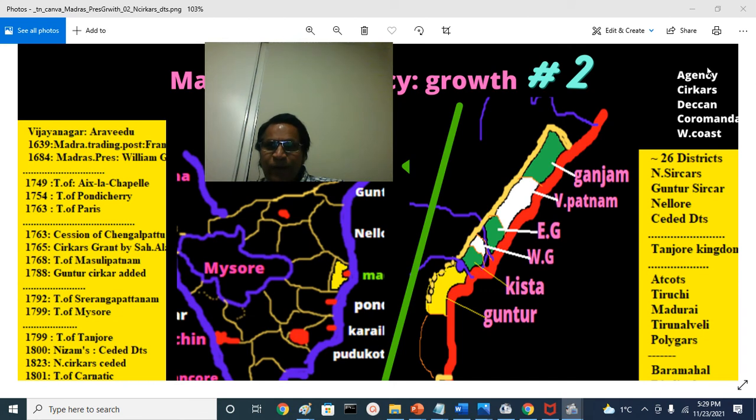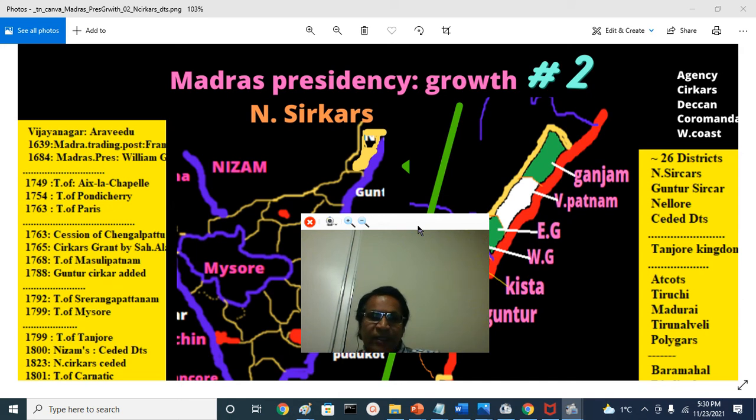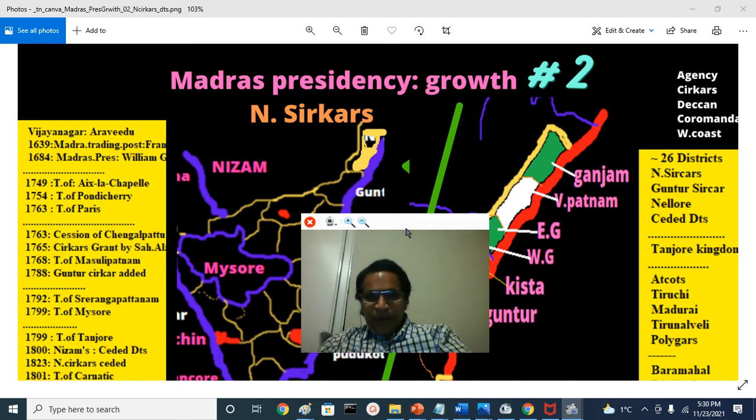Essentially we looked at the 5 divisions of the British Madras Presidency and 26 districts, and looked at the 3 Carnatic wars and also the cession of Chengalpattu, the Circars granted by the Mughal Badshah Shah Alam, and the Treaty of Machilipatnam, and the cession of the Guntur Sirkar after the death of the Nizam's son. And that is in essence about the Madras Presidency growth Part 2.